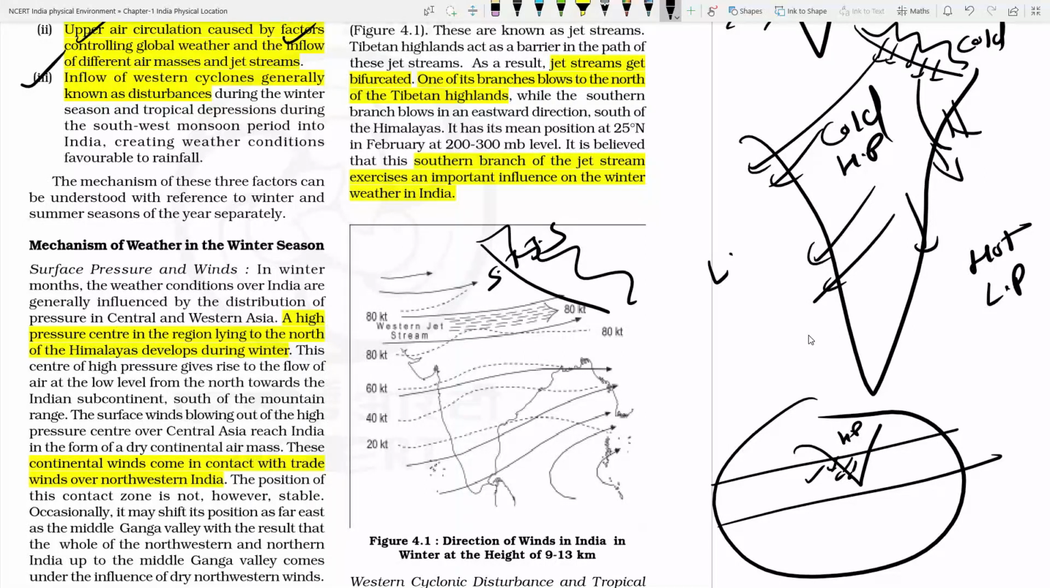But it is not like that. Actually, it is being bifurcated into two parts. This southwesterly tropical jet stream is being bifurcated into two parts, one the northern branch and one the southern branch, and this branch is responsible for the high pressure zone in India. So that's why in winter season this westerly jet stream has its position below the Himalayas, and it is being bifurcated by the Tibetan highlands. Because of the Tibetan highlands, it has the bifurcation.